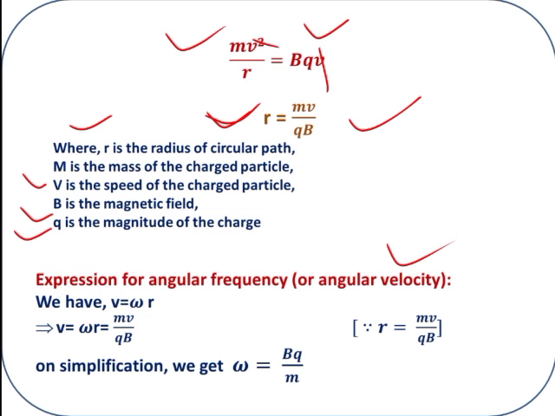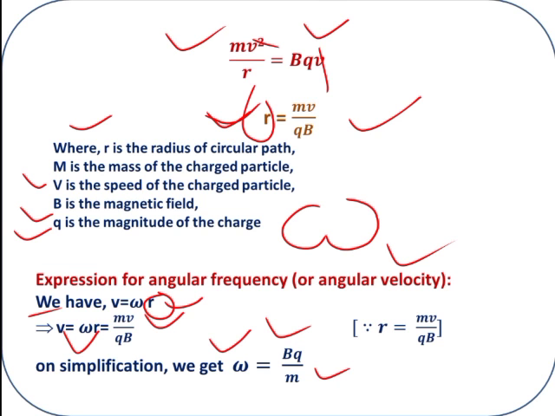Angular frequency or velocity, both are denoted by this omega symbol. Now, v is equal to omega into r. We know what r is, the radius value we just understood. Substitute the r value in this expression, mv divided by qB. So, omega is equal to Bq divided by m, where r is equal to mv divided by qB. I hope you understood this simple expression. Only substitute the value of r and simplify for omega.